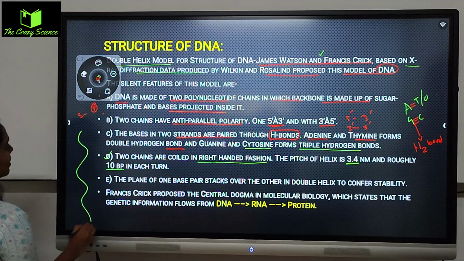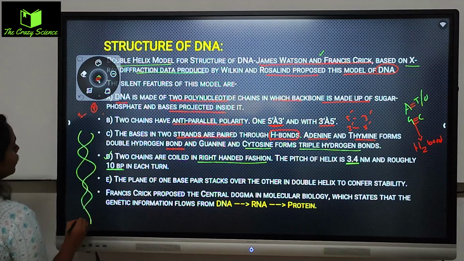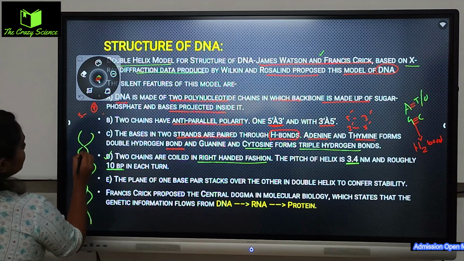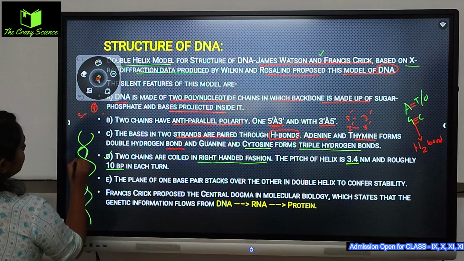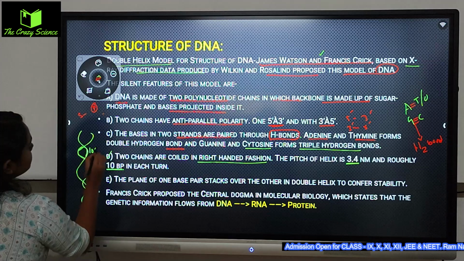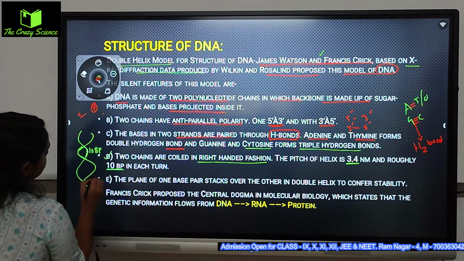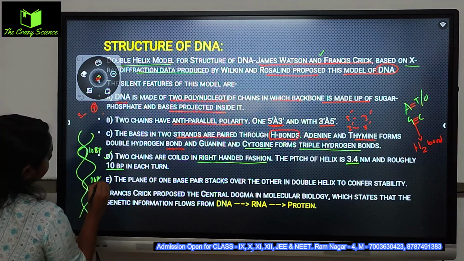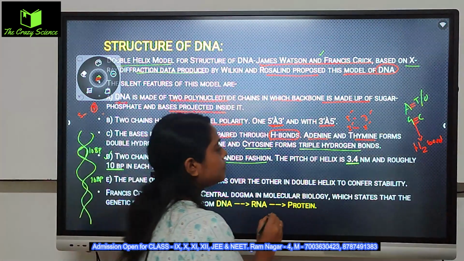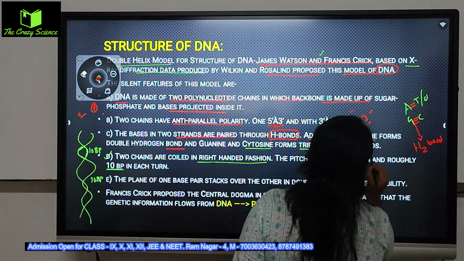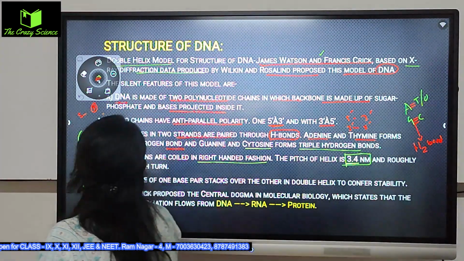So in the right-handed fashion, the DNA will be produced. ওকে, and also the pitch is 3.4 nanometer, এটা মনে রাখতে হবে.